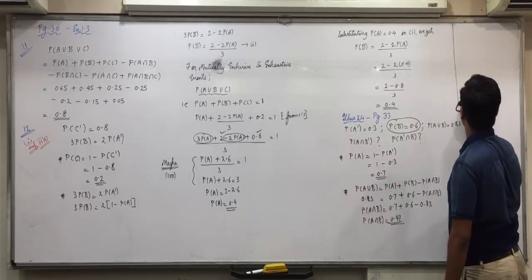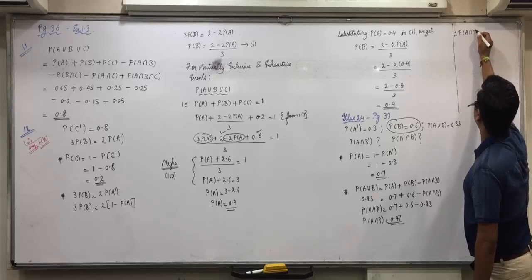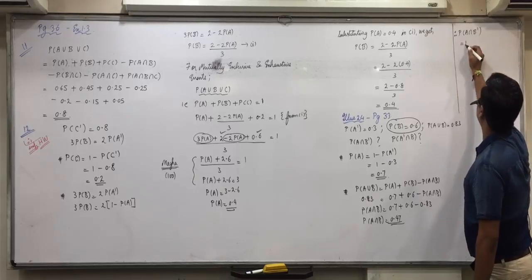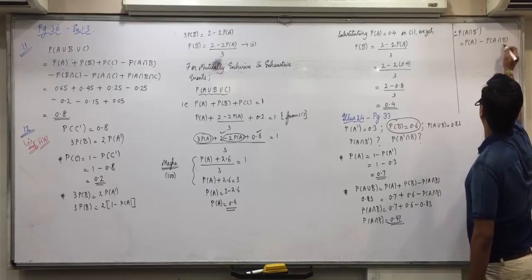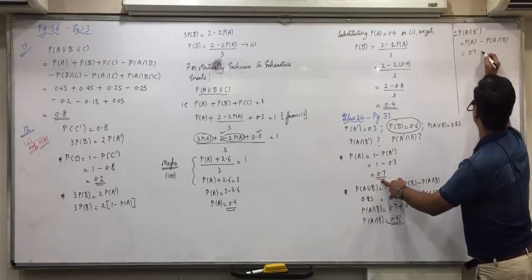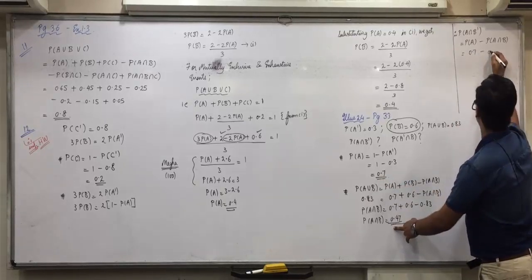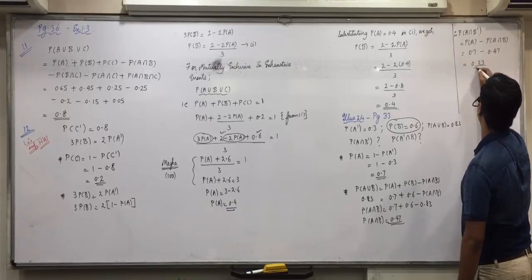So PA intersection B complement is equal to PA minus PA intersection B. PA is obtained as 0.7 minus A intersection B obtained as 0.47, so 0.23.